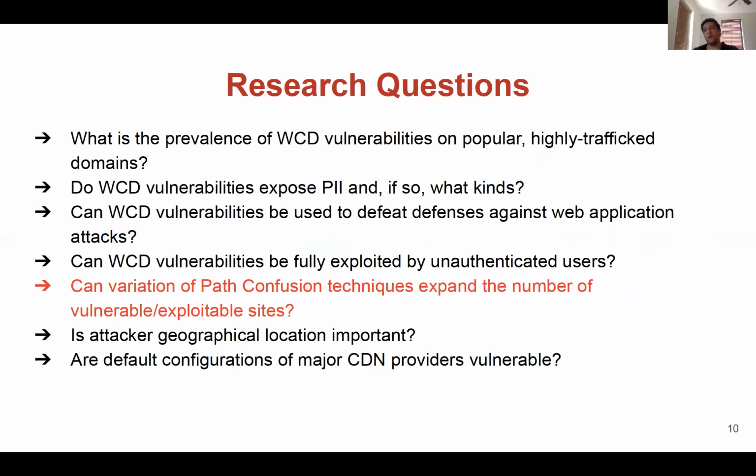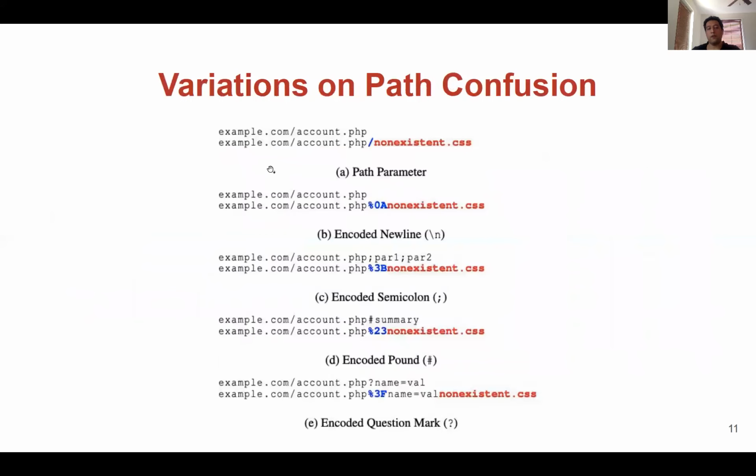Also, we studied the path confusion techniques. Basically, web cache technologies may be configured to make their caching decision based on complex rules. Based on this fact, we hypothesize that exploring variations on the path confusion techniques may increase the likelihood of triggering caching rules and a valid web server response, and make it possible to exploit additional web cache deception vulnerabilities on sites that are not impacted by the original proposed attack.